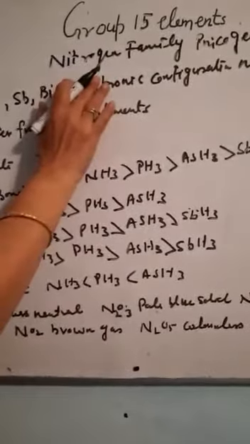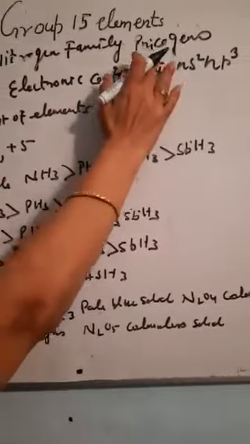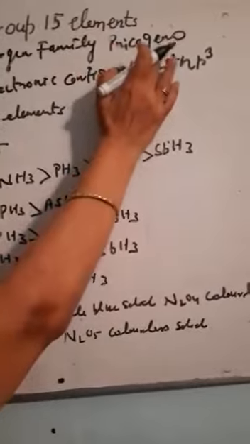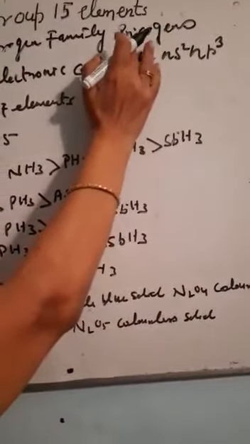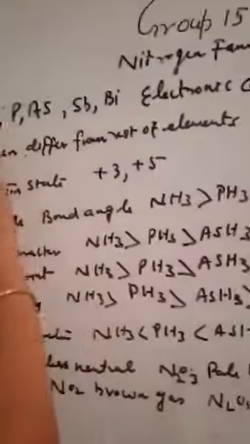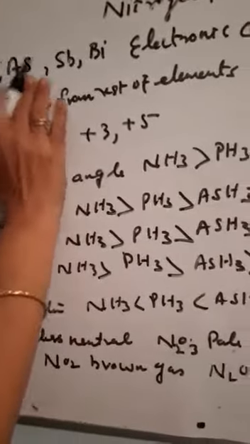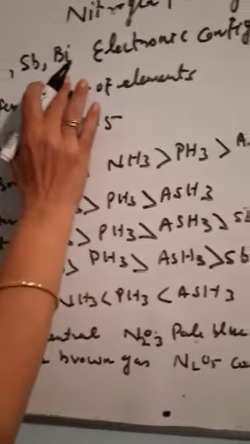Group 15 is known by the name of the nitrogen family. They are known as pnictogens. As you know, "pnico" means suffocating odor, and these elements have a suffocating odor, so they are known as pnictogens. This group consists of nitrogen, phosphorus, arsenic, antimony, bismuth.